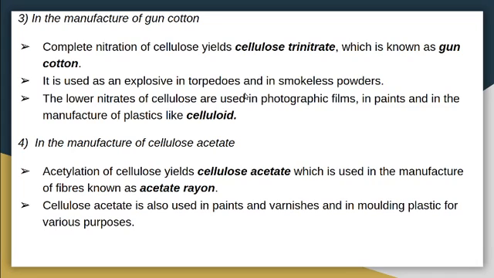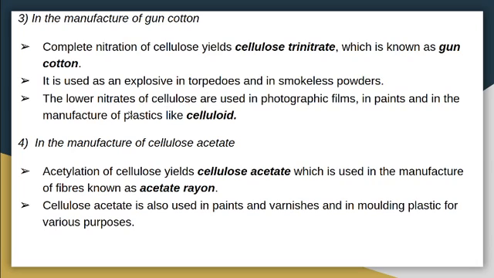Smokeless powder is a form of explosive propellant which produces less smoke on explosion. So for the production of smokeless powders, gun cotton can be used.